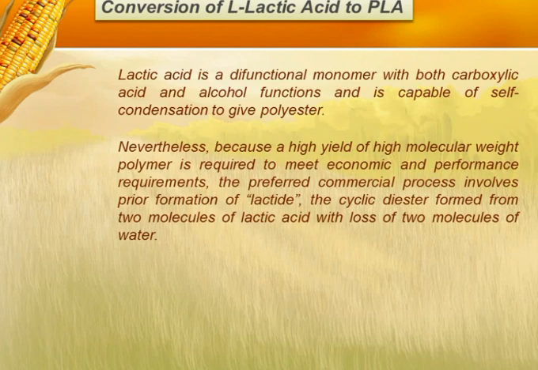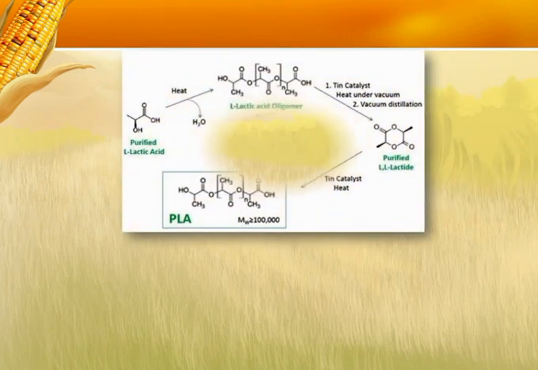but due to economic and performance requirements, a high yield of high molecular weight polymer is required commercially. First, lactic acid is converted into lactide, which is a cyclic diester formed from two molecules of lactic acid with the loss of two molecules of water. So commercially, polylactic acid is synthesized from the L-lactic acid in the following way.